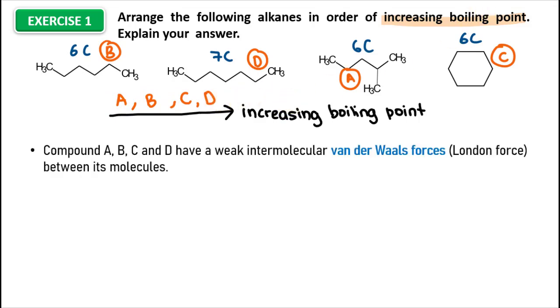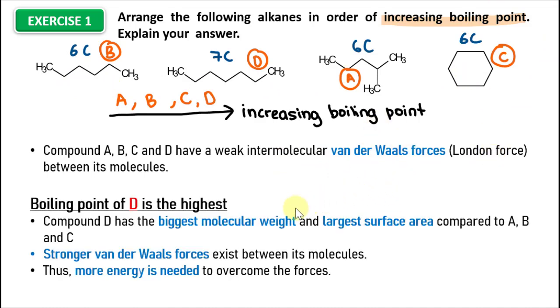To explain our answer, first we state the type of intermolecular forces present between the molecules. Since we have alkanes and cycloalkanes, alkanes have very low polarity. So the type of intermolecular forces present between the molecules is only weak van der Waals forces, which is the London force. Next, compare the boiling points between the compounds.